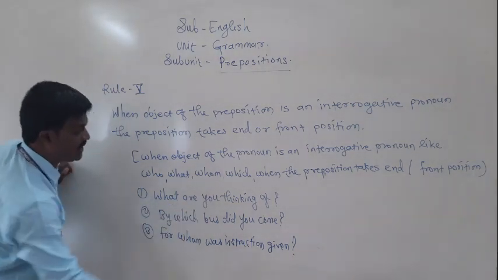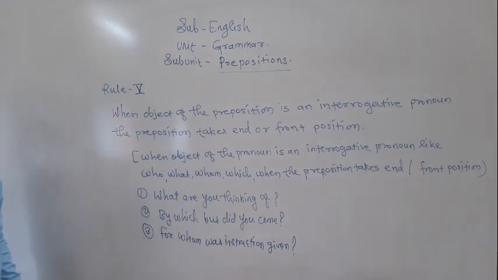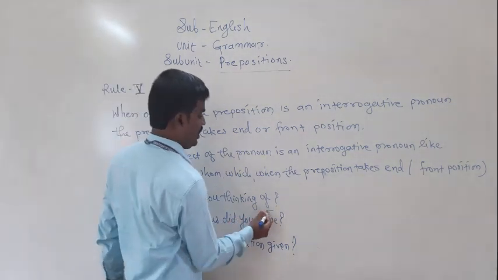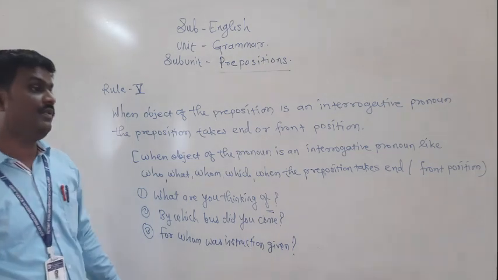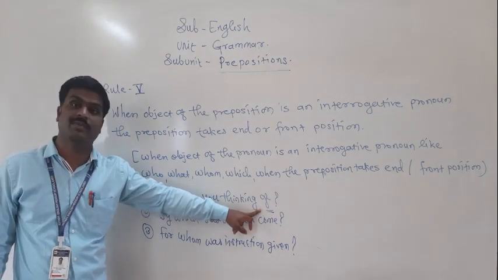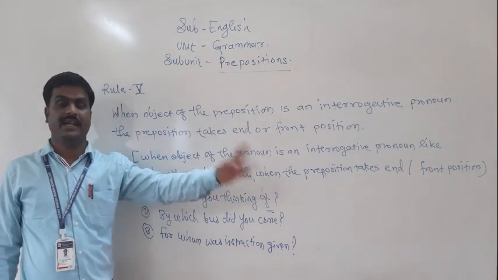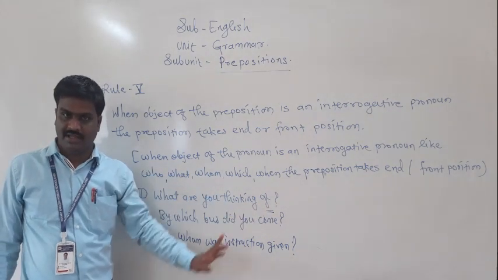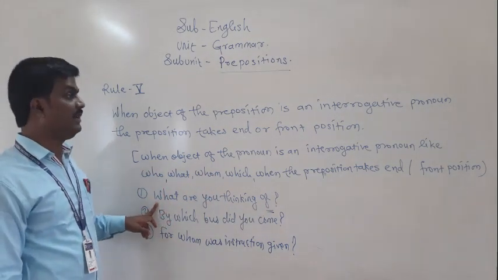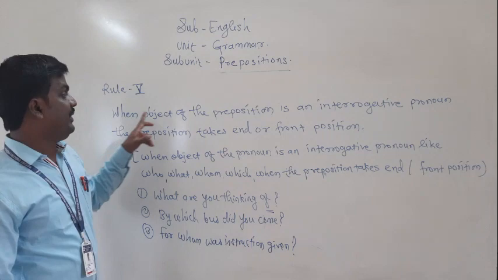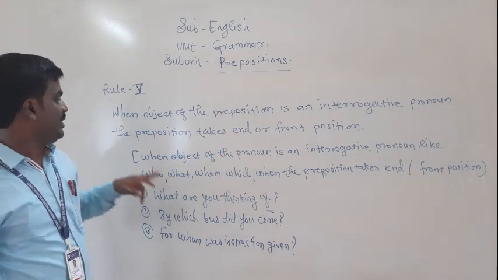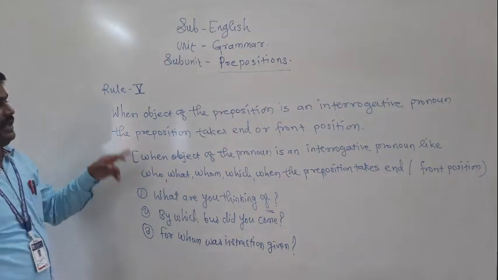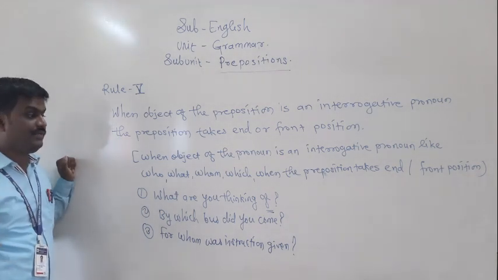What are you thinking of? See here, of is the preposition, and we have used it at the end of the statement. Because the object of the preposition is an interrogative pronoun, the preposition takes place at the end or in the front position.